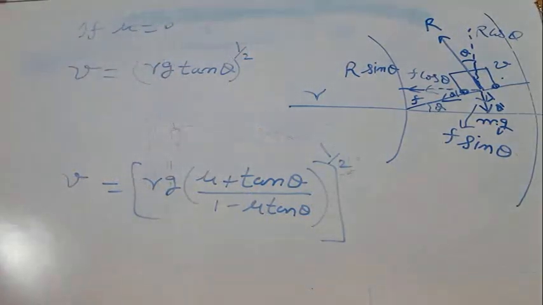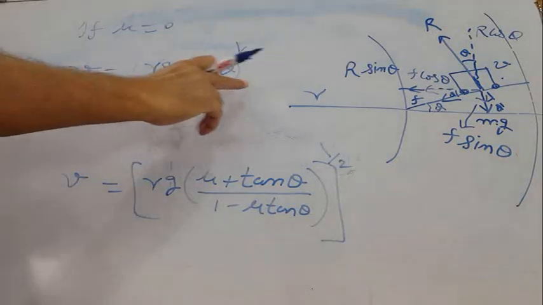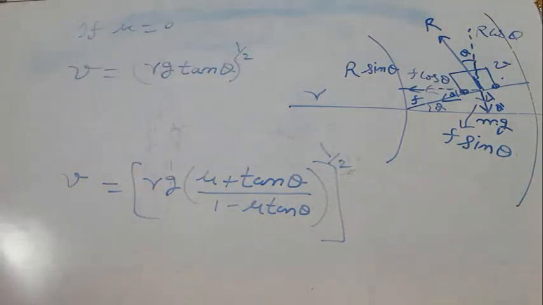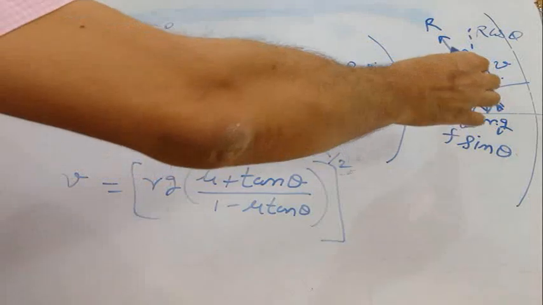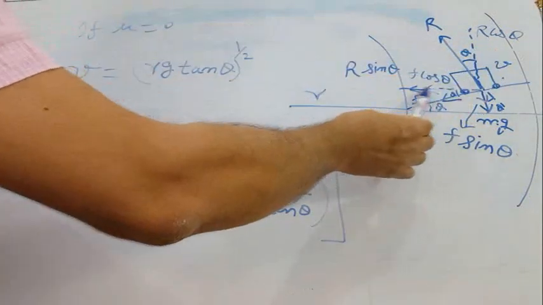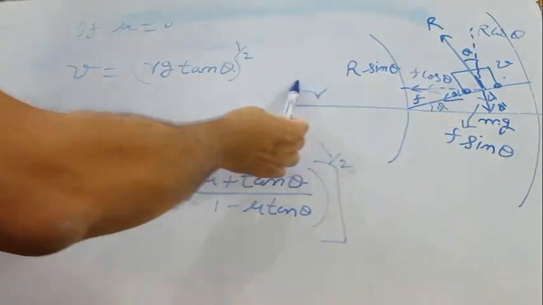So even if there is no force of friction, or the coefficient of friction between road and tires is 0, in that case this vehicle can turn or can move with this speed, which was not possible if there was a simple turn. Actually what happens? This is R cos theta, R sin theta. R sin theta is toward the center.